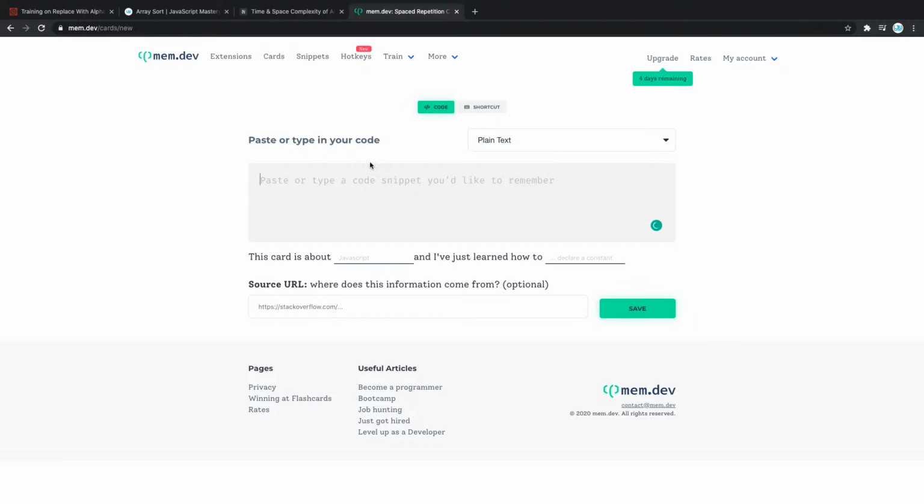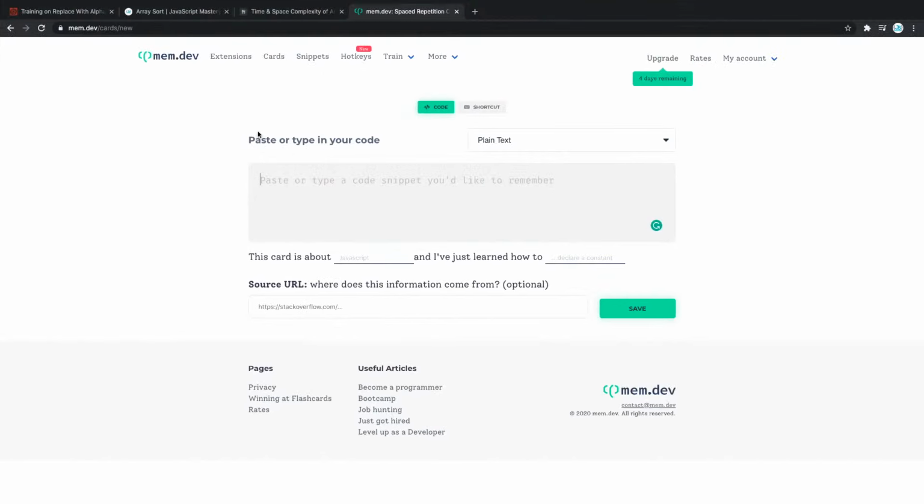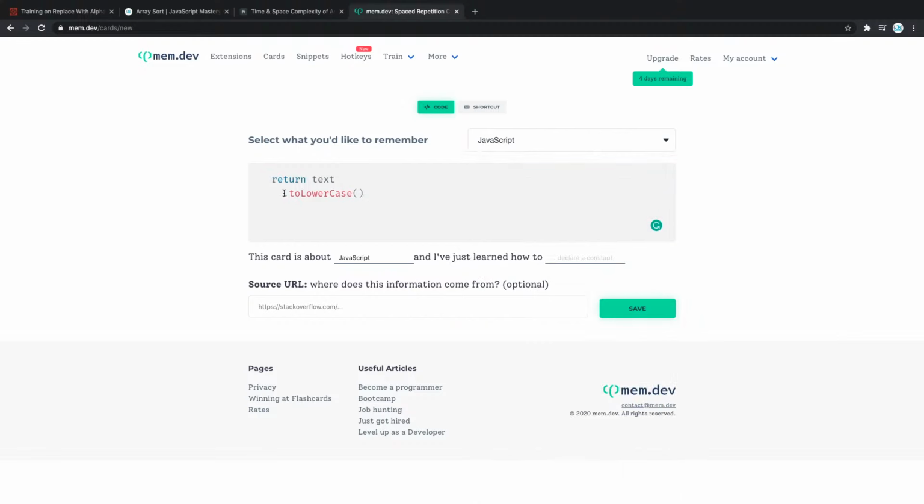So what we could do is practice each one of these methods. For example, let's take the first one at the start. I'm gonna take this and then we can go back in here. I'm gonna paste this, make this equal to JavaScript, and we can say return text dot toLowerCase, or we can simply do it like this. Text dot toLowerCase. Now what you want to learn here, what you want to remember, you simply highlight it. I highlight dot toLowerCase. That's the method toLowerCase. This card is about JavaScript, and I just learned how to lowercase a string like that. Okay, lowercase a string.